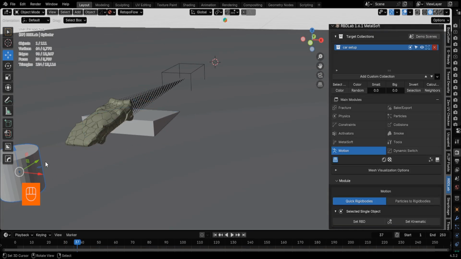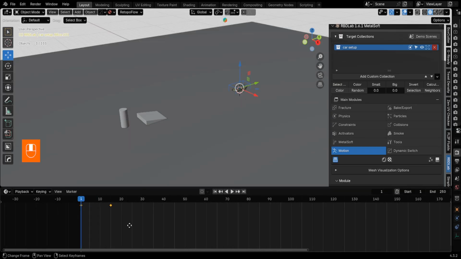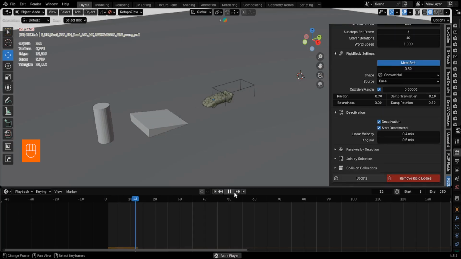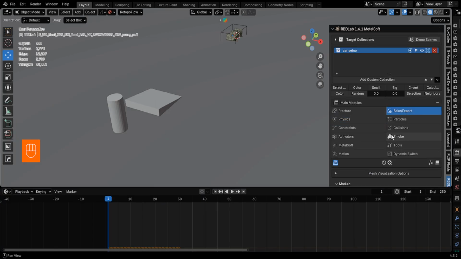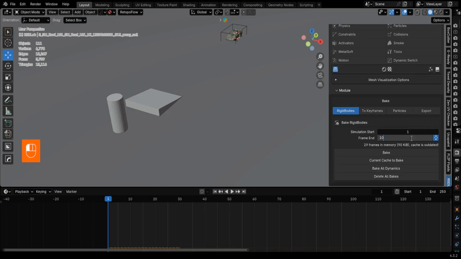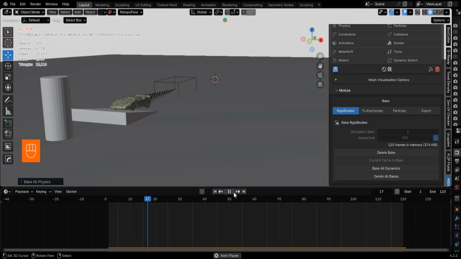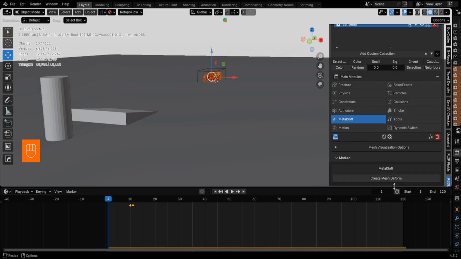Let's play the simulation back. I'm just going to tweak a few settings here. Everything looks good now, so I'm going to bake the first 120 frames. Now let's head over to the Metal Soft tab. From here, you'll want to click on Metal Soft Deform.